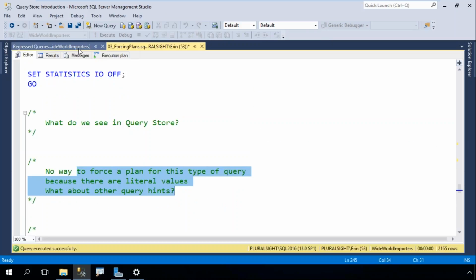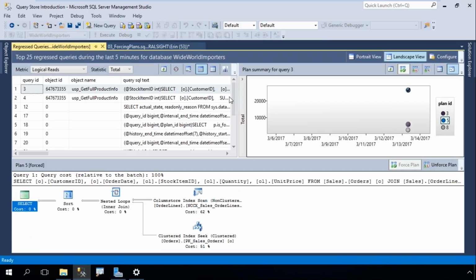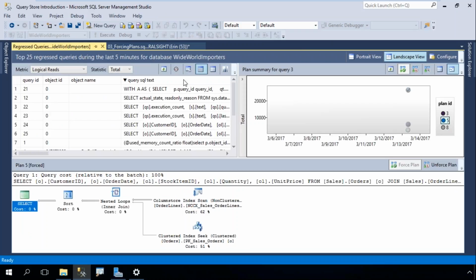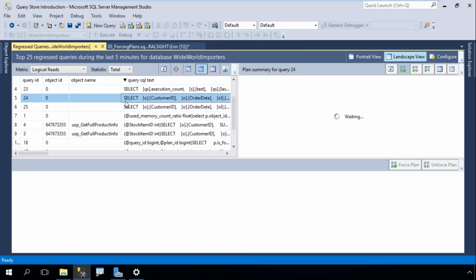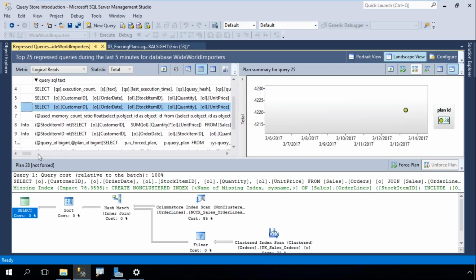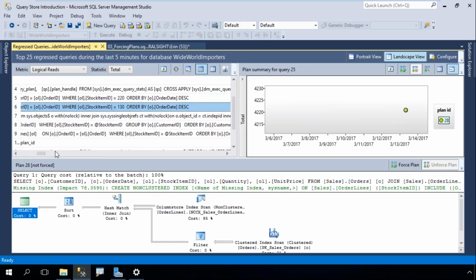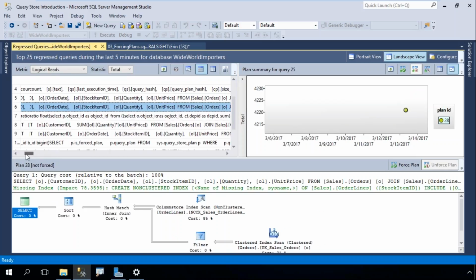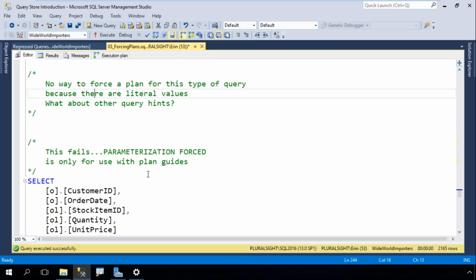So if I come back to my regressed queries and I refresh, and let's order this by my SQL text, here are those two queries that I just ran. They have a different query ID and they have different literal values. And if I run them again, 220, 130, every entry has its own query ID.